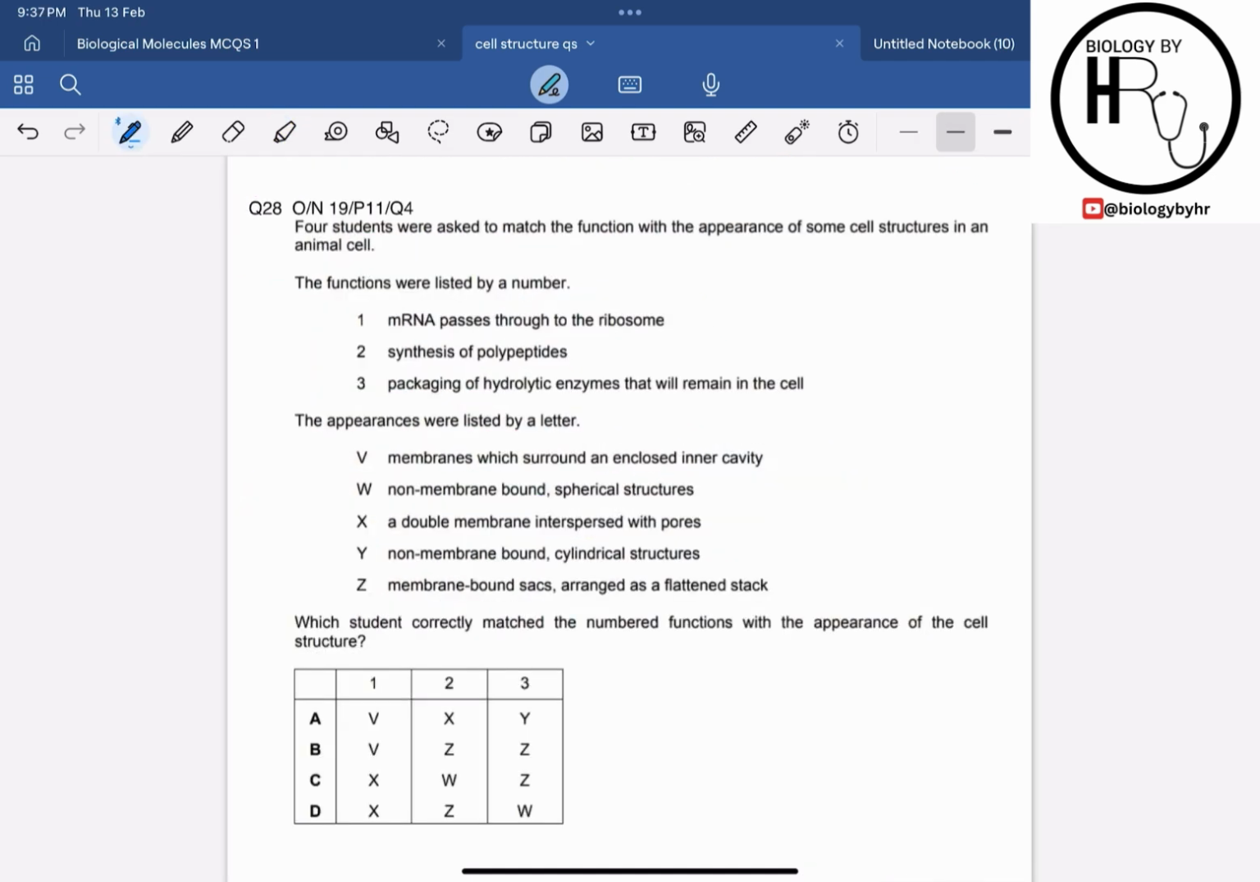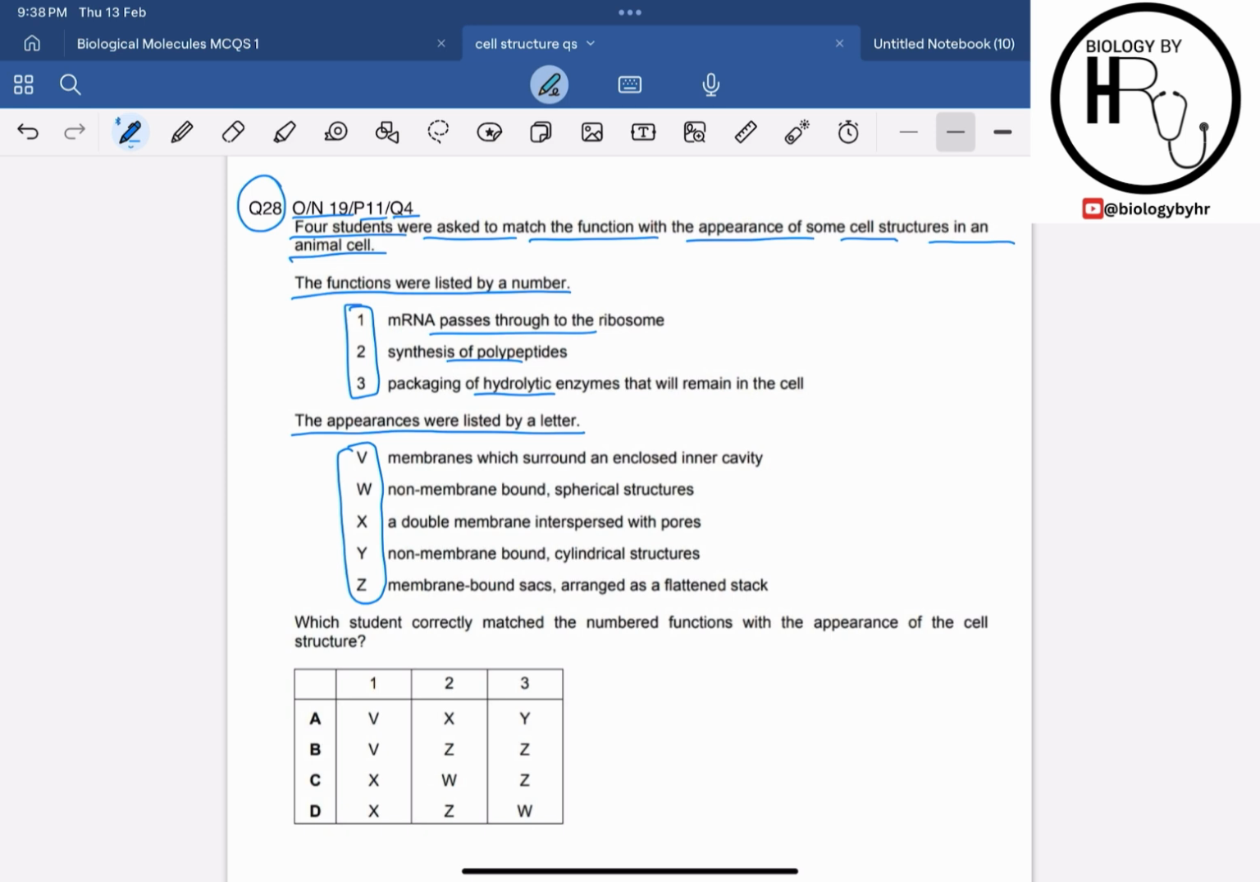Now let's move on with question 28, which is from October-November 2019, paper 1, question 4. It says that four students were asked to match the function with the appearance of some cell structures in an animal cell. The functions were listed by a number. Right, now they are telling you the three functions, and then they are saying that the appearances were listed by the letters. The appearance of the particular structure for the function they are talking about is basically listed over here.